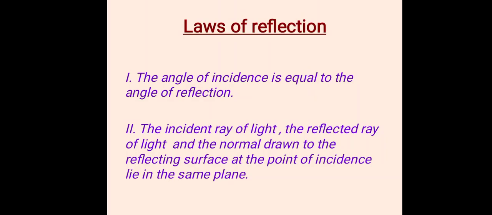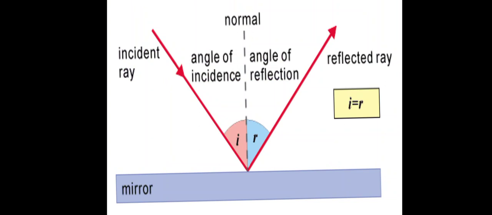Then there are some laws of reflection. The first one: the angle of incidence is equal to the angle of reflection. In the given figure, the incident ray is the red colored one, the arrow that shows the incident light. It is incident on the mirror and reflects back into the same medium. So according to the first law of reflection, the angle of incidence i equals the angle of reflection.